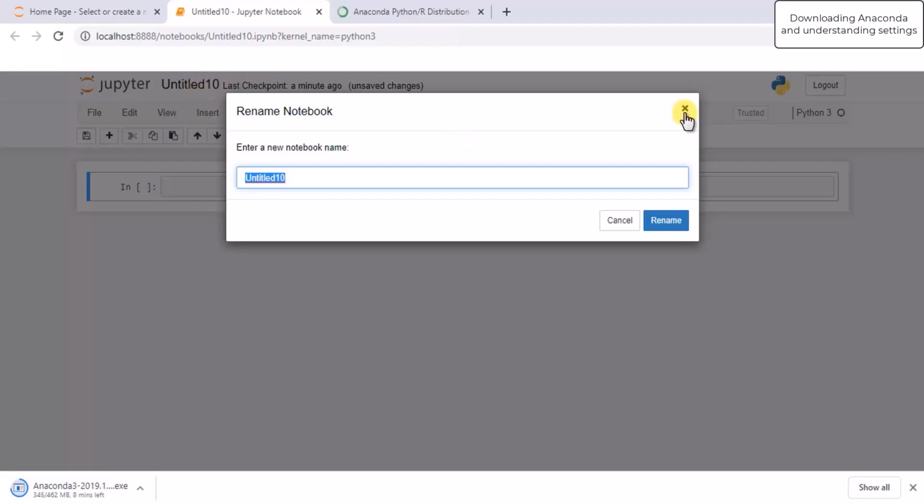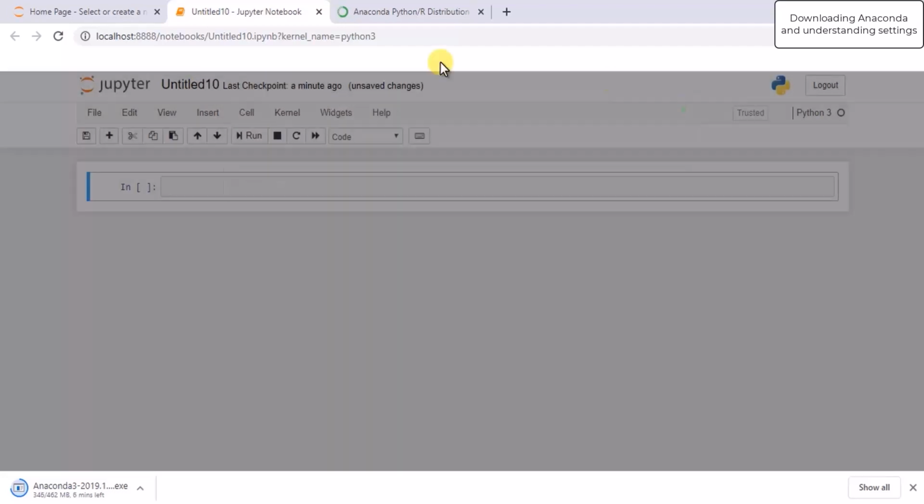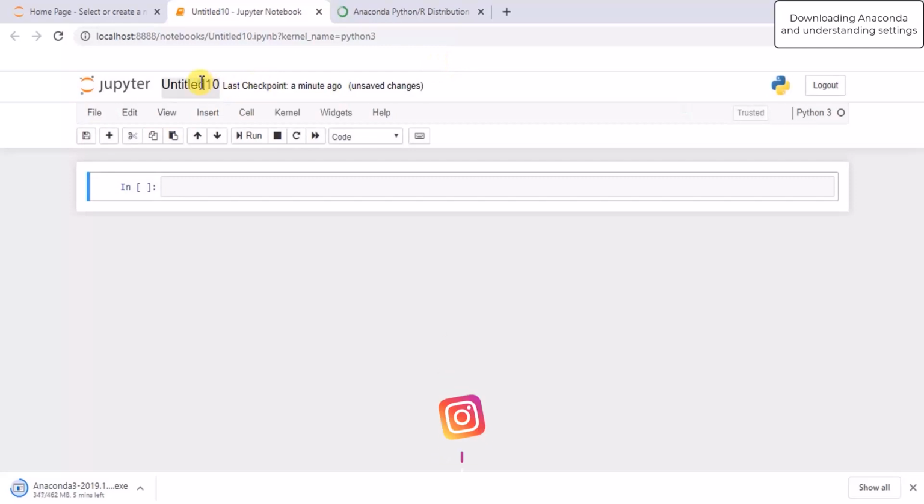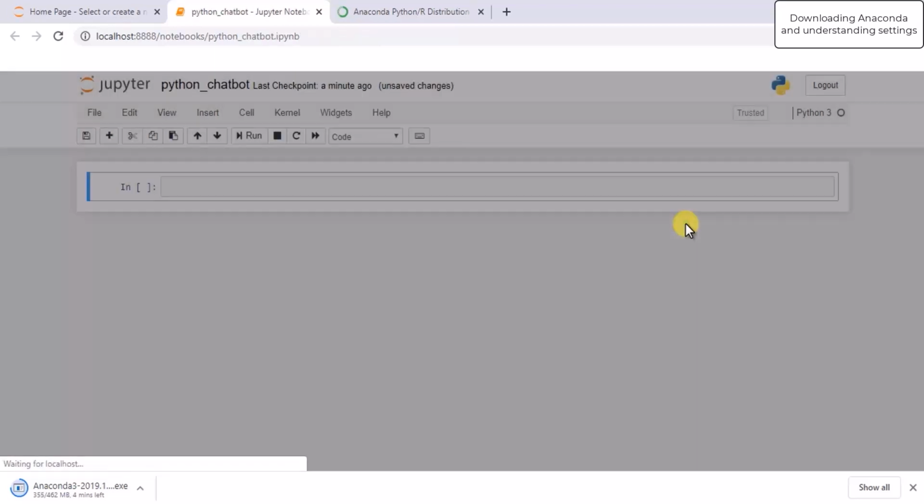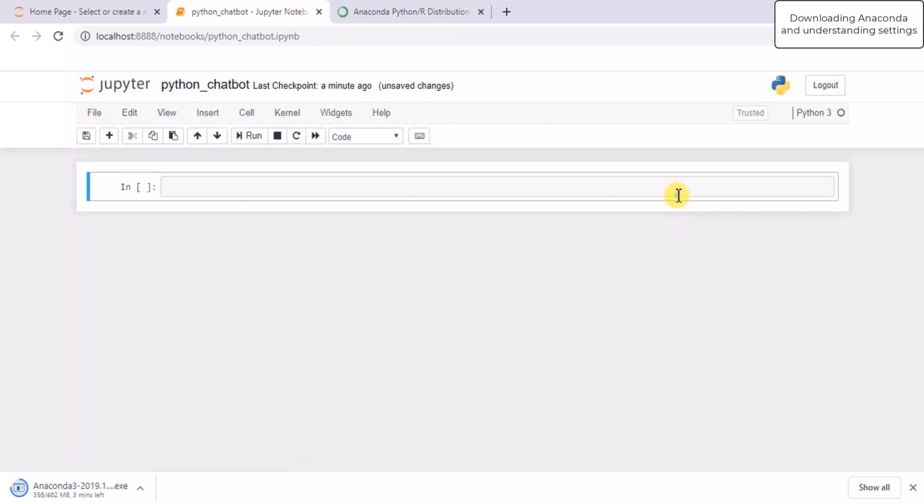Now, after creating a new file, we are going to give it a name. So click here and give a name to the file. The name of my file is Python chatbot, and click rename. So this is how you can create a new file and rename it.